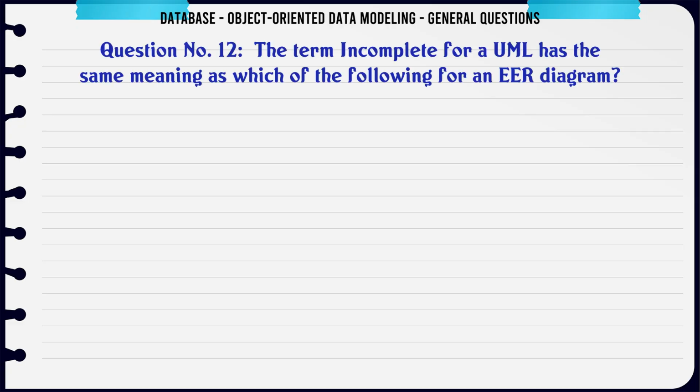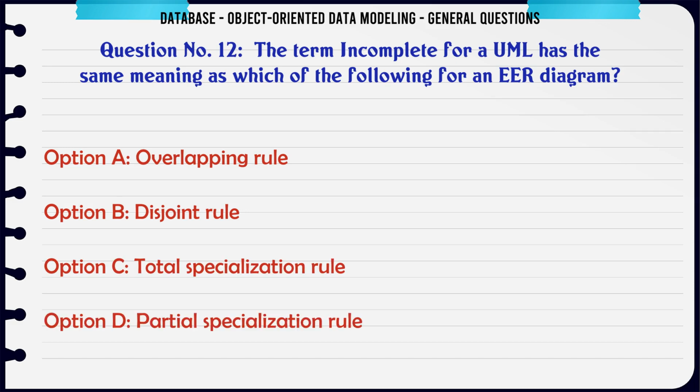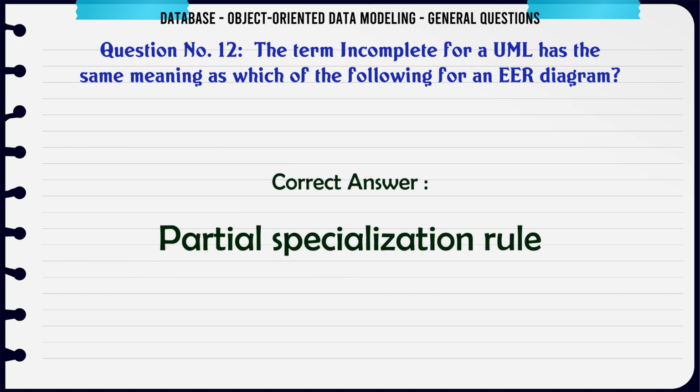The term incomplete for a UML has the same meaning as which of the following for an EER diagram? A. Overlapping rule. B. Disjoint rule. C. Total specialization rule. D. Partial specialization rule. The correct answer is partial specialization rule.